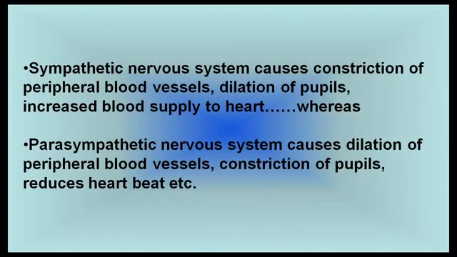For example, the sympathetic nervous system causes constriction of peripheral blood vessels, dilation of pupils, increased blood supply to the heart, whereas the parasympathetic nervous system causes dilation of peripheral blood vessels, constriction of pupils, reduces heartbeat, etc.